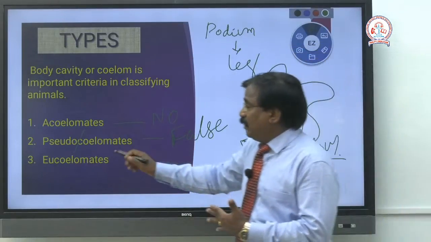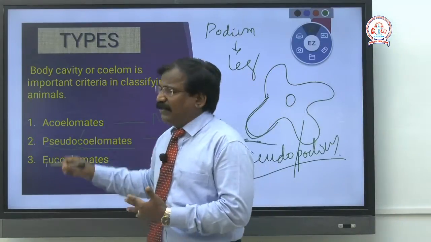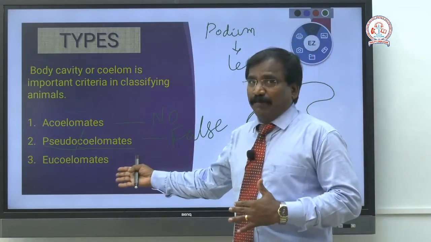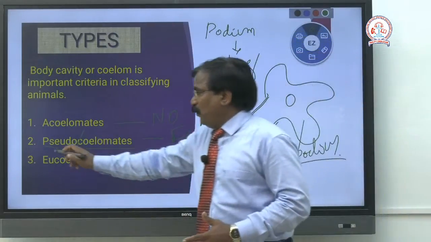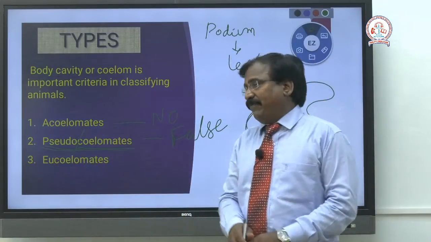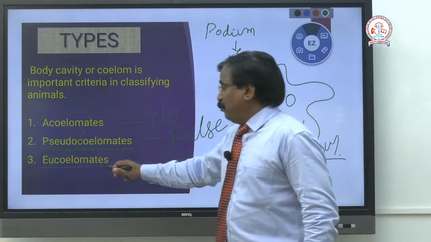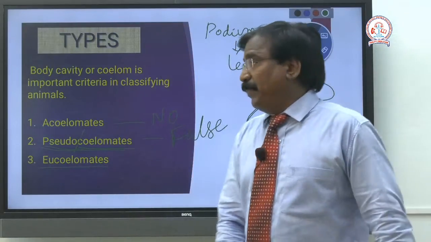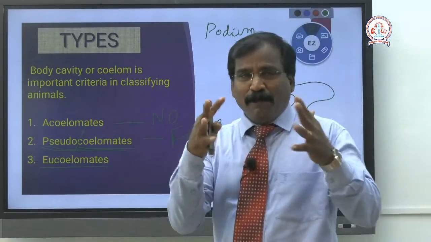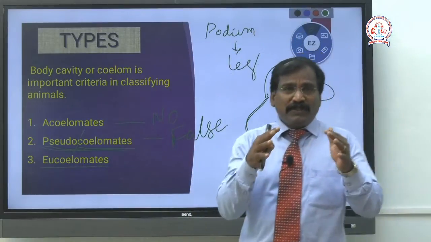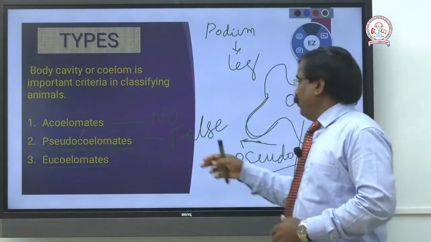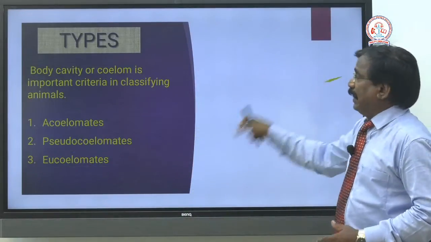Pseudopodium. Here there is a coelom, but it is not the exact one. We will discuss the definition in future, don't worry. Pseudocoelomate means some animals possess a cavity that is not the true body cavity. Next is the eucoelomate, or coelomates. These organisms possess a perfect coelomic cavity. Now let us discuss each one in detail.